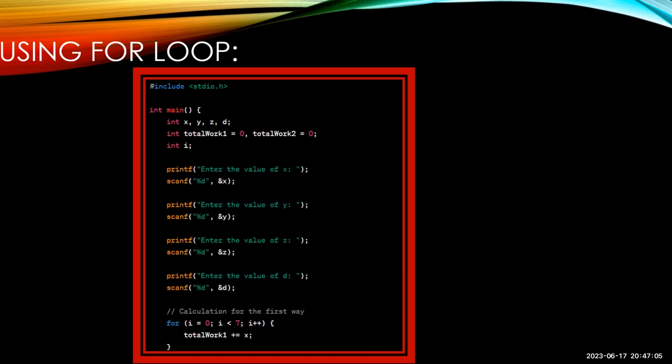Now let's do the calculation for the first way. for i = 0, we are initializing the i value; i < 7 is the condition of the i value we have been using, and next the increment operator, and the loop has been started. total_work1 += x.